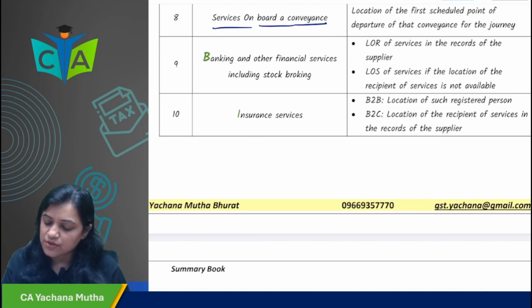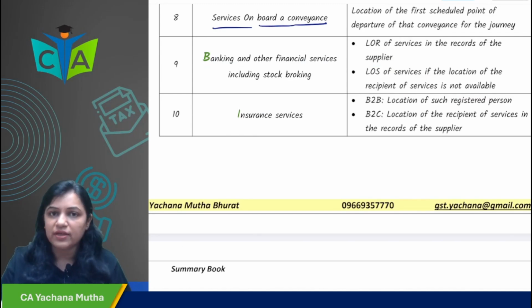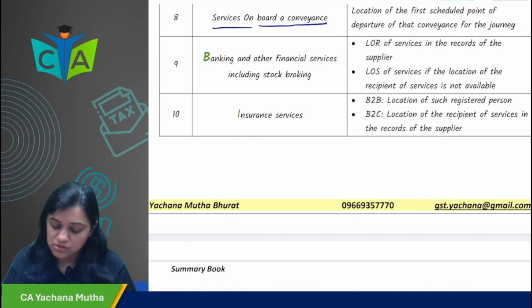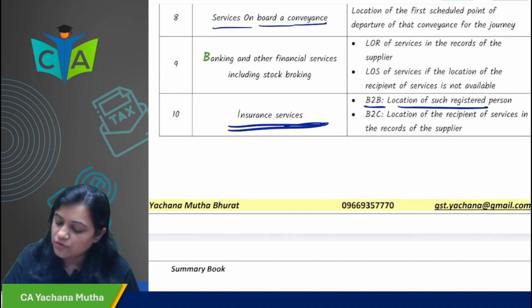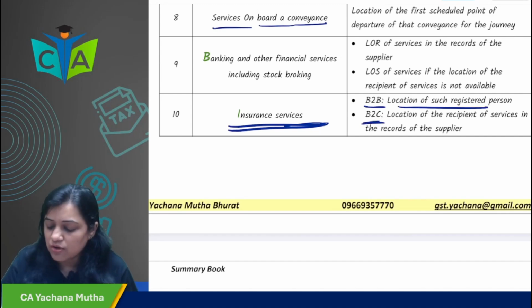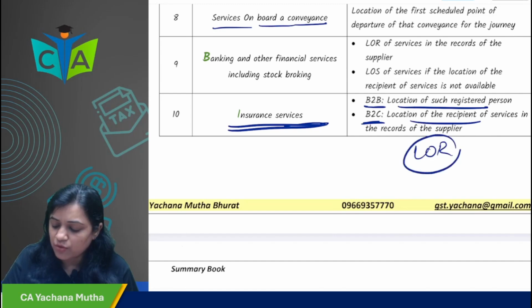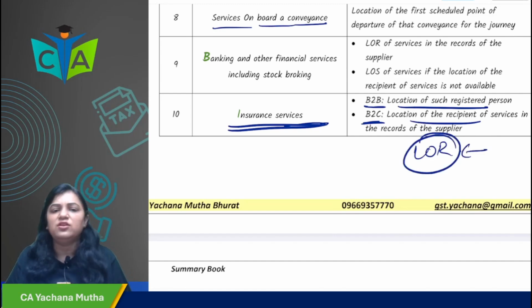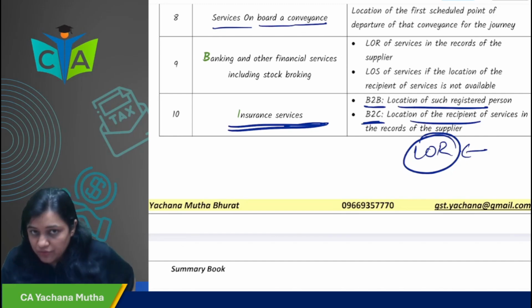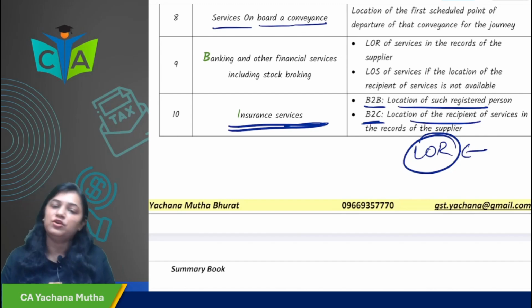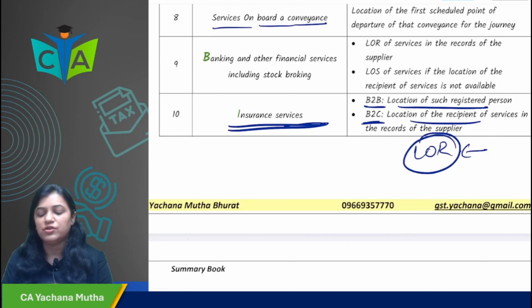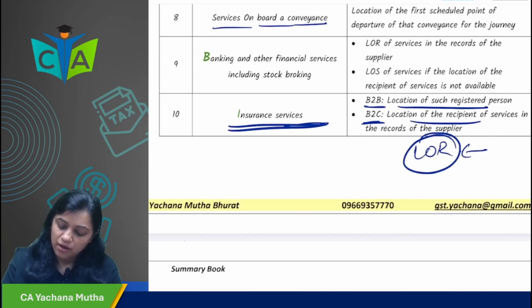Then in case of insurance services, what would be the place of supply? Again B2B, if it is B2B, then location of such registered person. But in B2C also location of recipient. In this it will always be LOR, in the records of the supplier. The insurance company will always have the address of the person whose insurance they have taken. So if it is B2B, the location of registered person. If it is B2C, whatever is the location of recipient will be the place of supply.